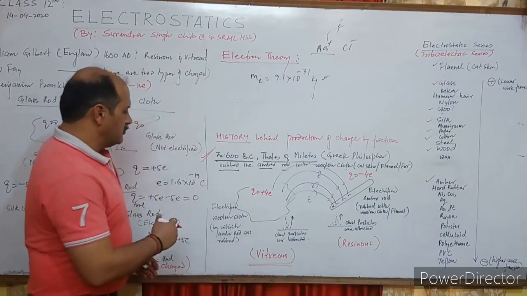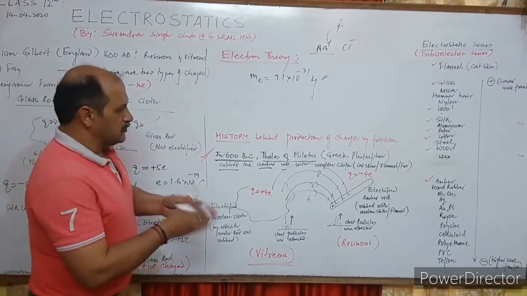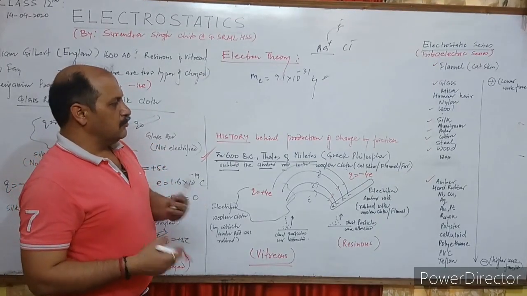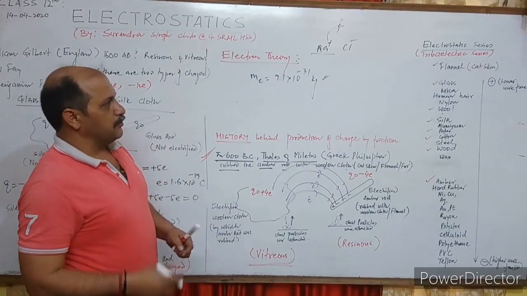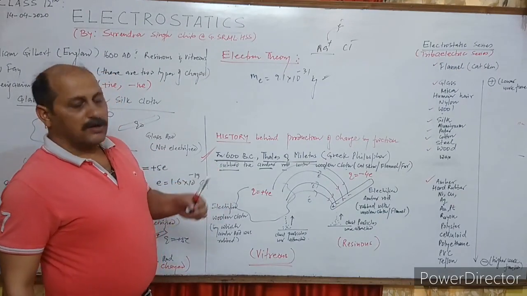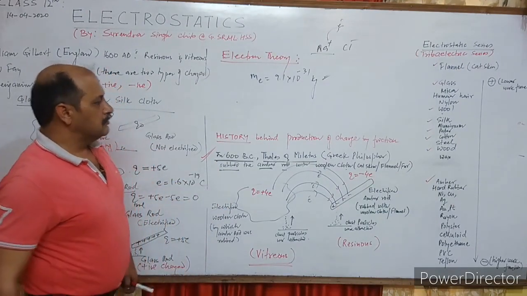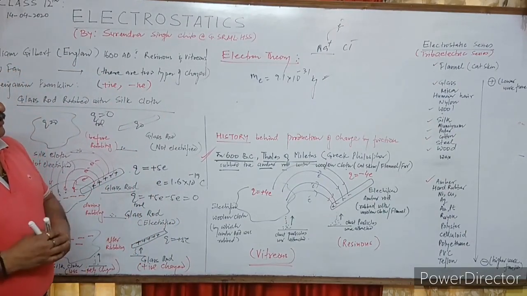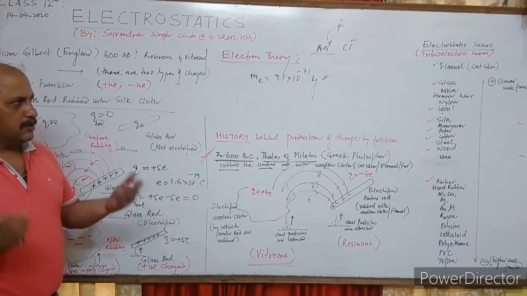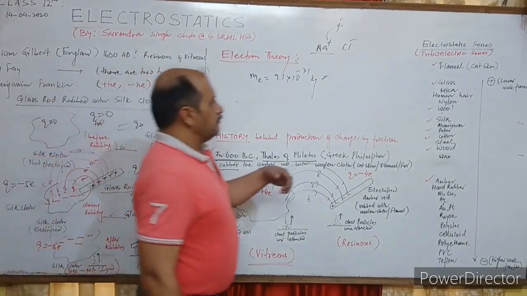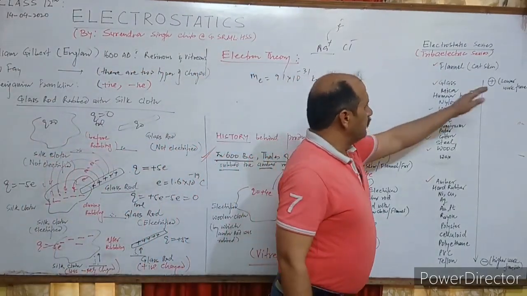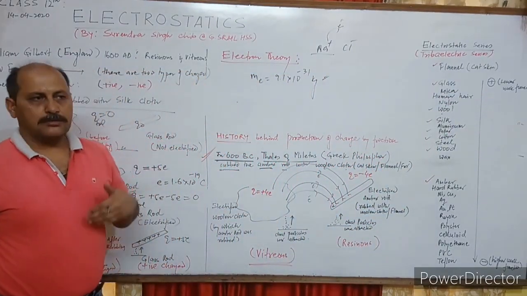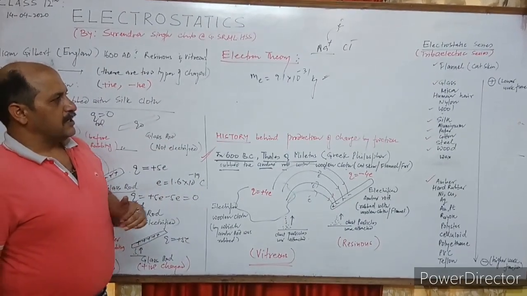Now the question is that while rubbing two substances, one loses electrons and another gains electrons. Who loses electrons and who gains electrons depends upon their work function. What is the work function? The energy required to eject the electrons from their orbits. Minimum energy required just to eject the electrons from their last orbit. Now, whose work function is very less, it is easier to lose an electron as compared to the other one.